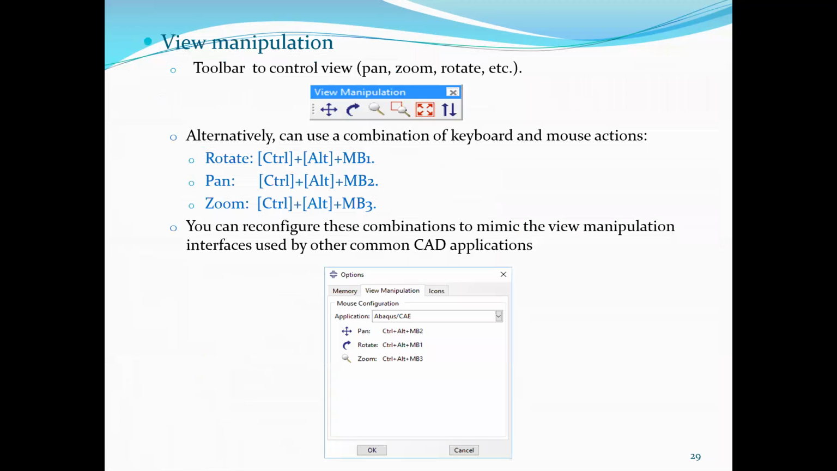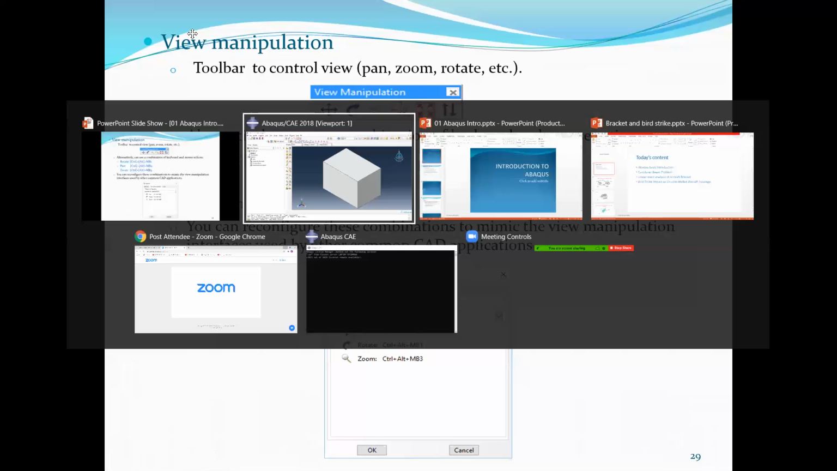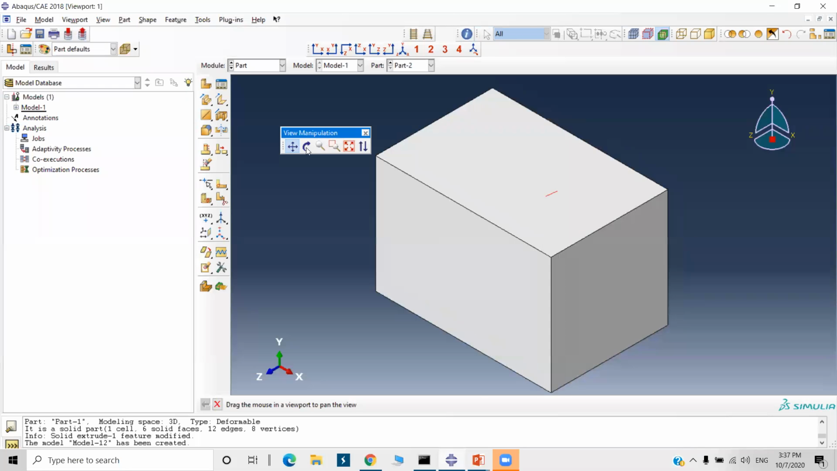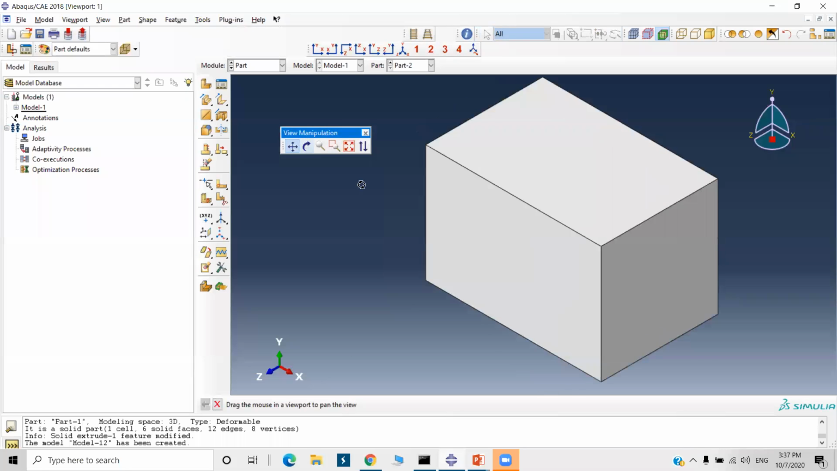Okay, now view manipulation, to control the view. This is the view manipulation toolbar. You can pan, zoom, and rotate. I will directly show you. So this is the view manipulation toolbar. The first is pan view. Click on it and just left click the mouse button, you can pan it.